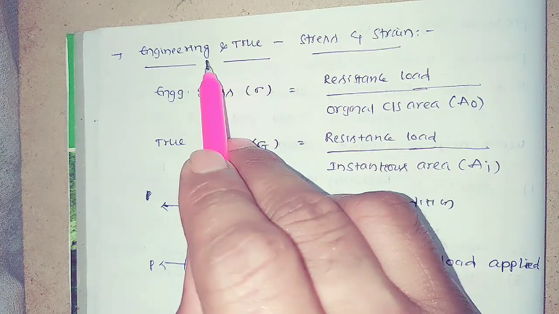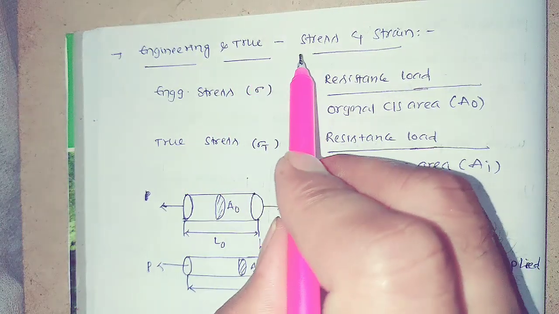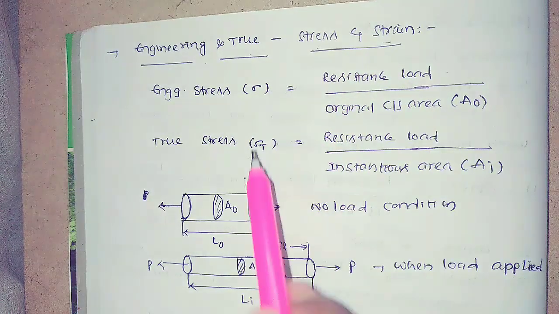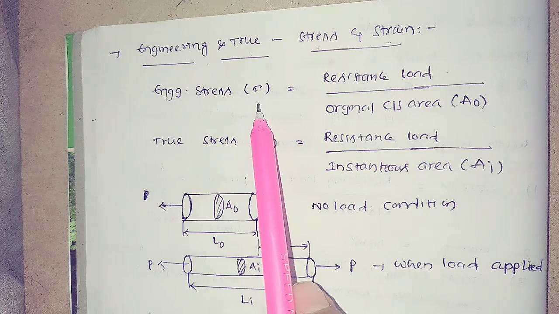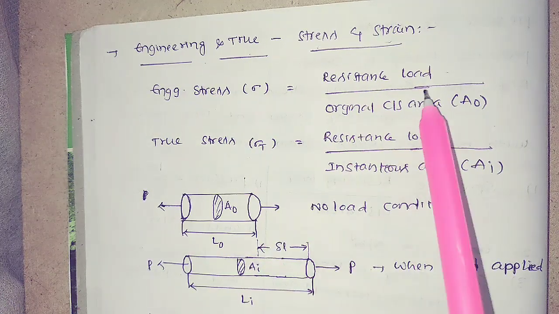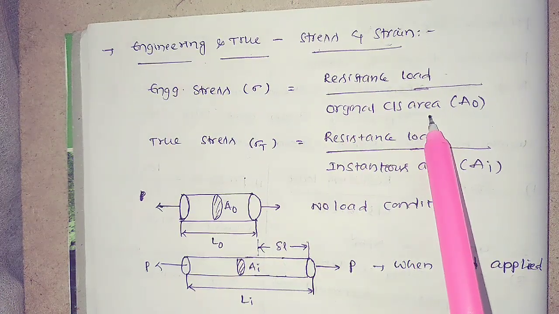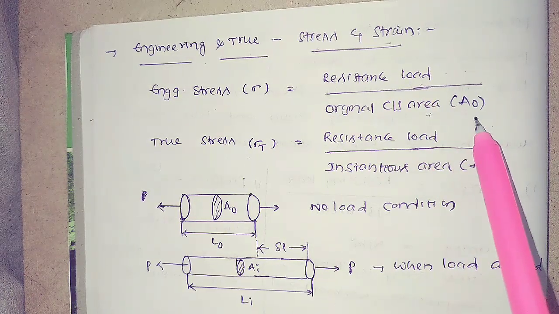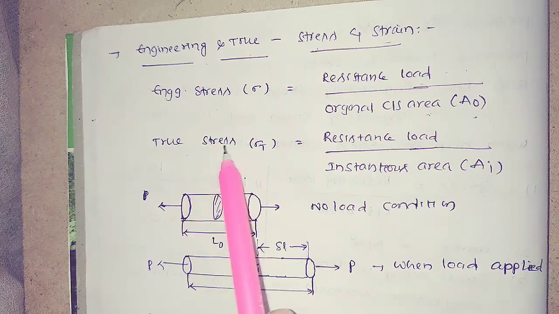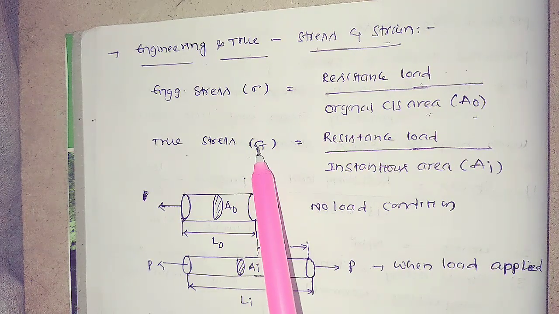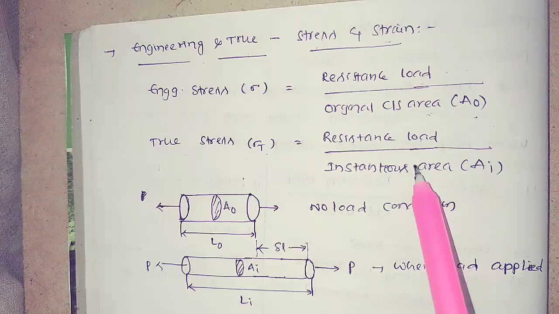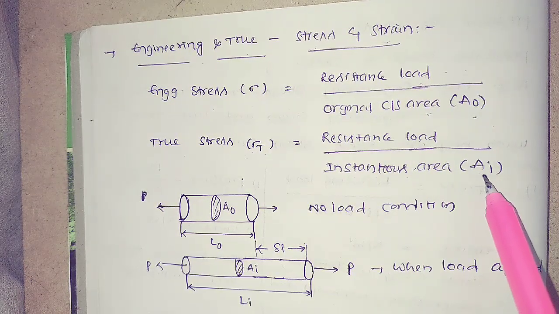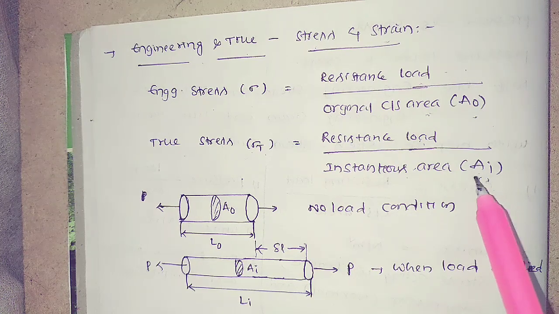Now come to engineering stress and strain, and true stress and strain. Engineering stress is represented by sigma, equal to resistance load divided by original cross-sectional area. That means resistance load P and original cross-sectional area A naught. And true stress is represented by sigma suffix T, equal to resistance load divided by instantaneous area. What is meant by A? It is the instantaneous area.